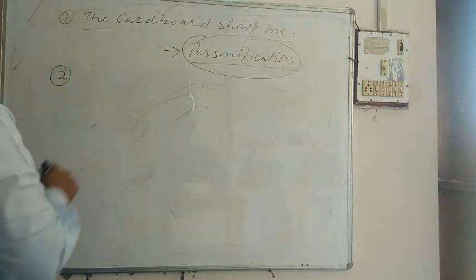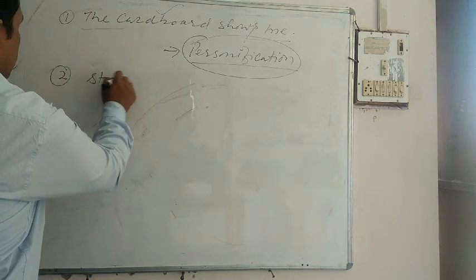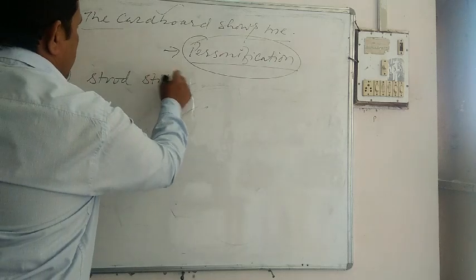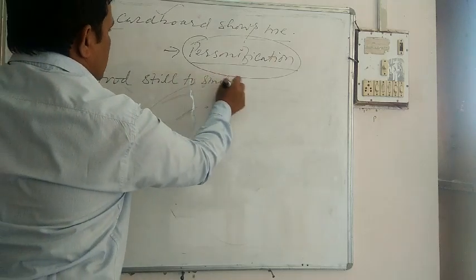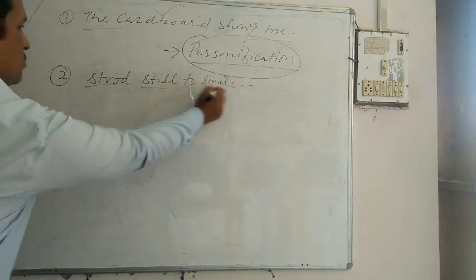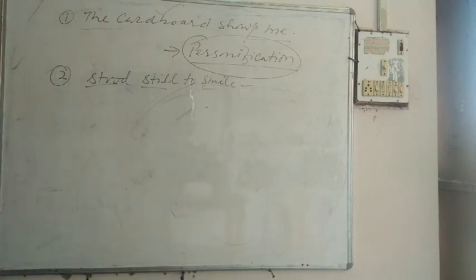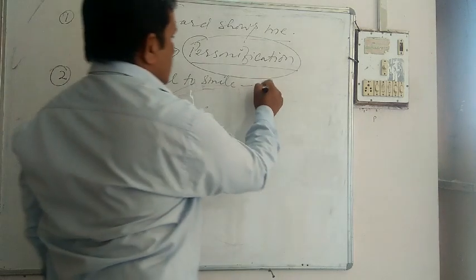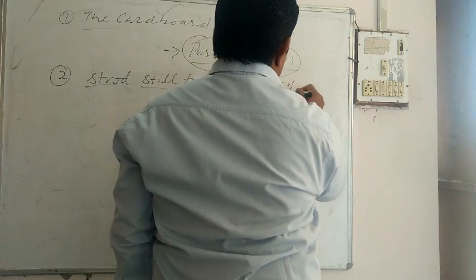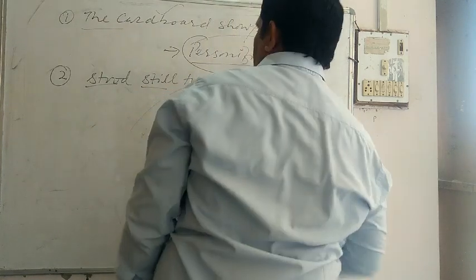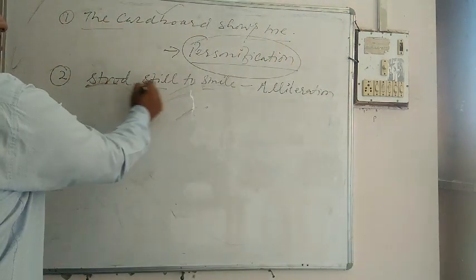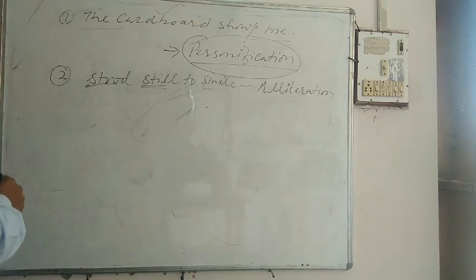Take the second: stood still to smile. This is the phrase where alliteration is being used. In the phrase you can see stood still, smile. Alliteration is being used.